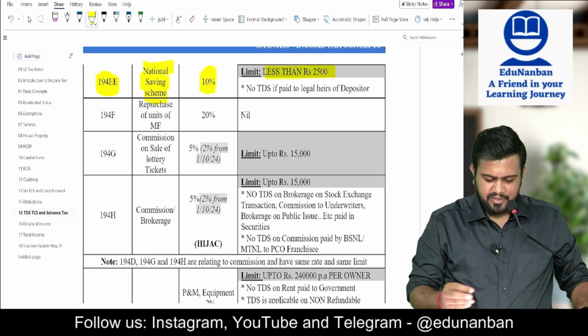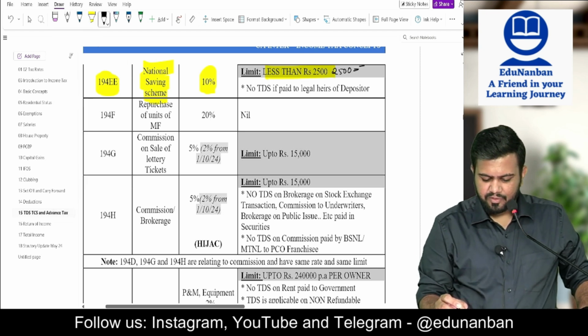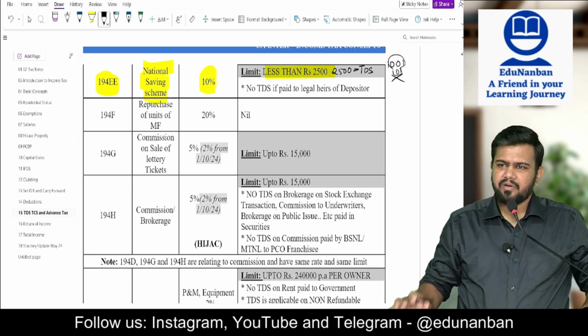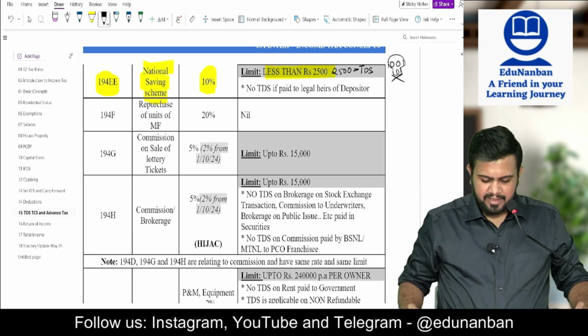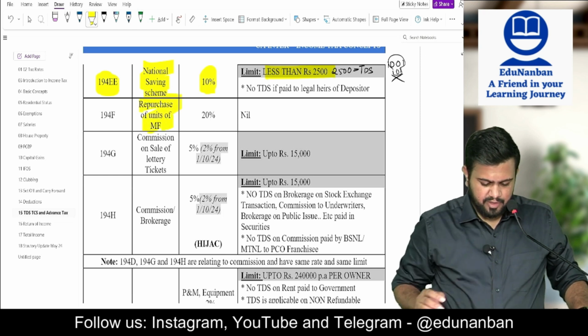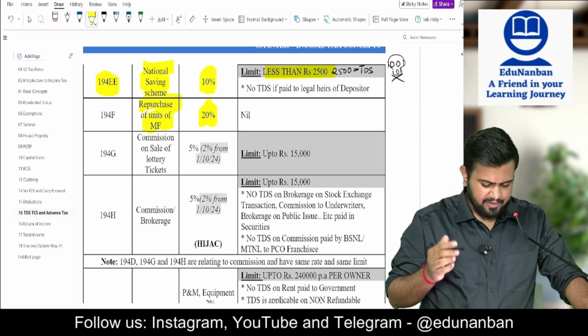No TDS if it is less than 2500. So 2500 exactly is liable to TDS. Here also you have to be careful. I think in the immovable property 194IA case also it comes like this, that's all. There are 4 places where the exact amount attracts TDS applicability. Next, repurchase of units of mutual fund, TDS is deducted at 20% under section 194F.